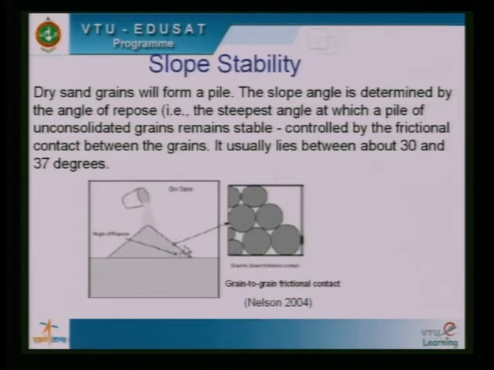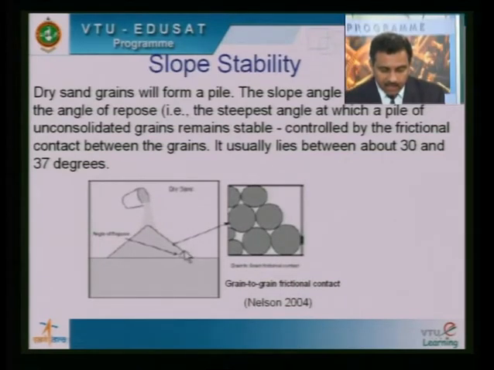If you look at the internal structure, the grains get packed in this form. So, there develops a frictional contact between particle to particle. The stability basically arises because of the frictional contact at the grain scale level. Now, the slope is stable.